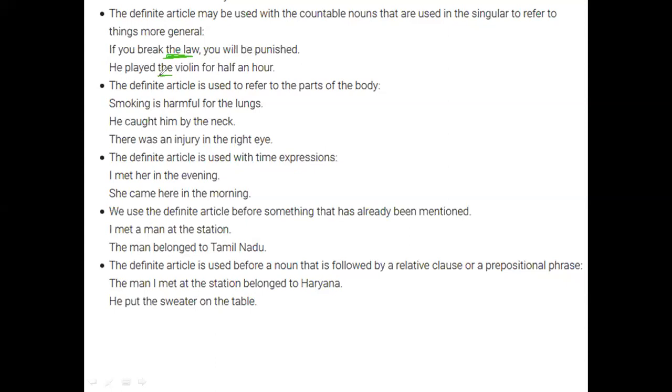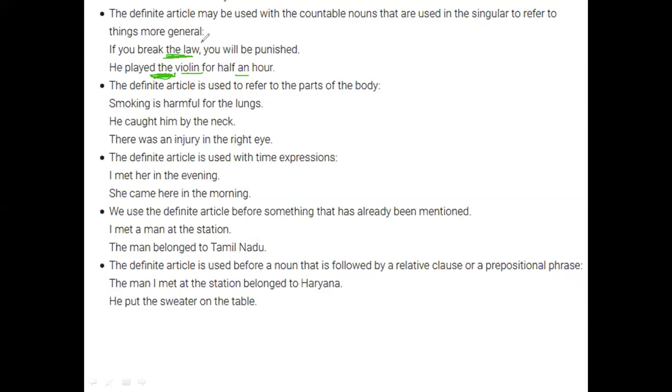He played the violin for half an hour. So here, even though "a" or "an" exists as an article, we're emphasizing the countable noun, that is violin, and it is played for half an hour. So "the" is something that will be used. We won't use "a violin", we'll always use "the violin".